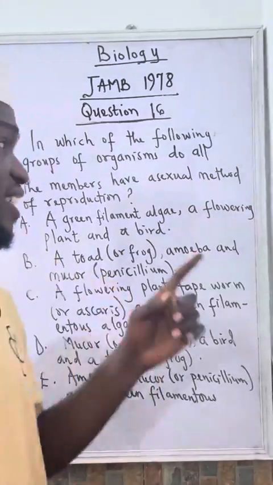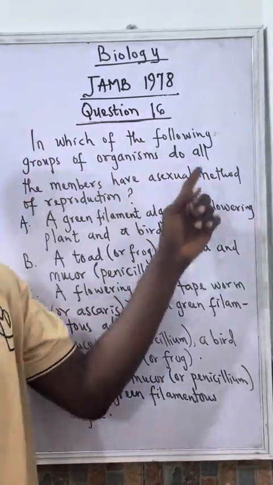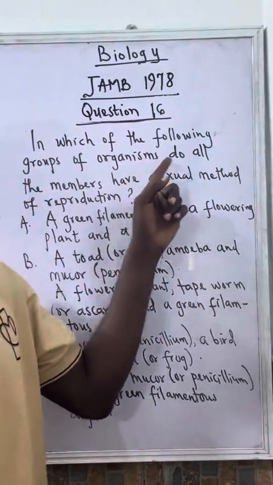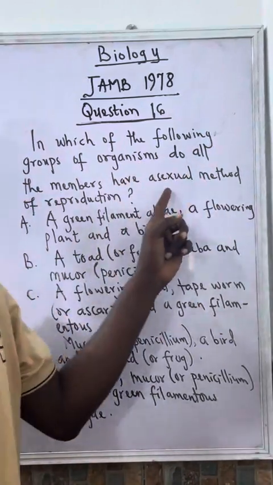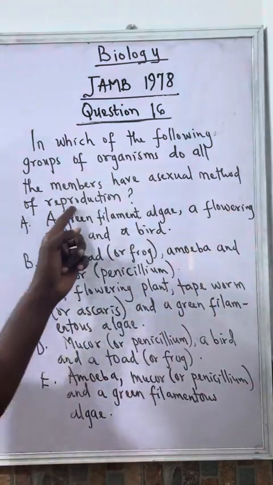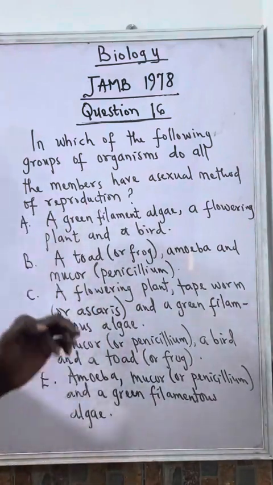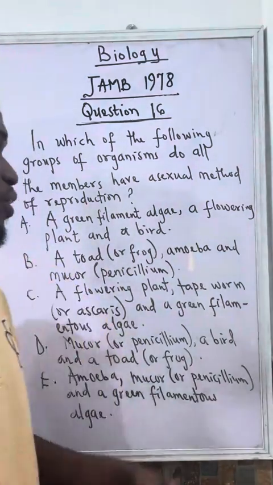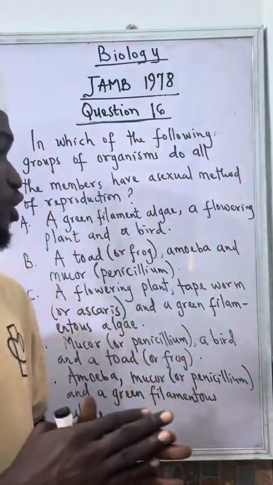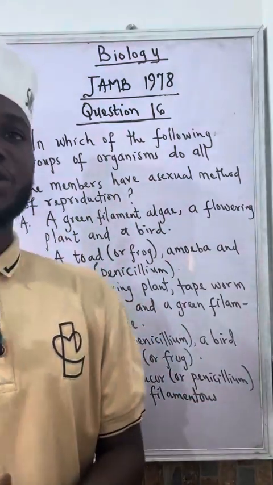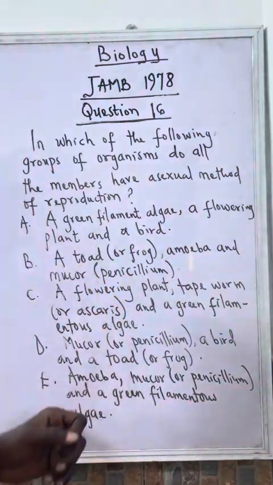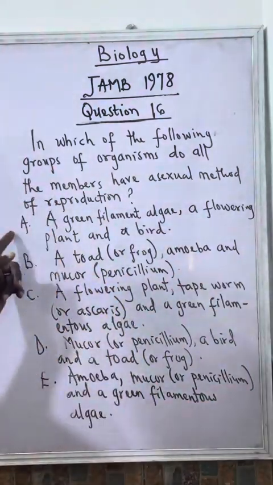All right, let's consider this biology question. In which of the following groups of organisms do all the members have a sexual method of reproduction? Very good. So this type of question, we are going to consider each of the options one by one and see the one that best describes what we need. So let's start with option A.